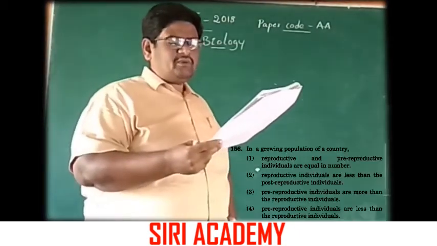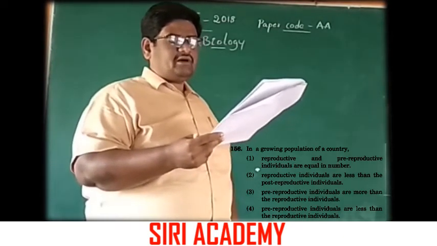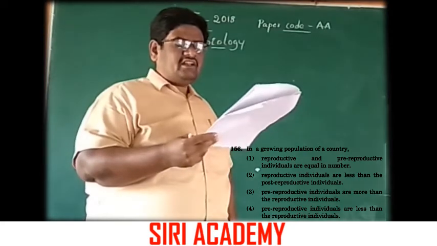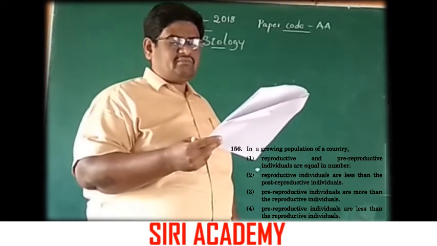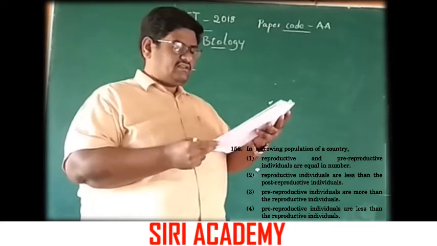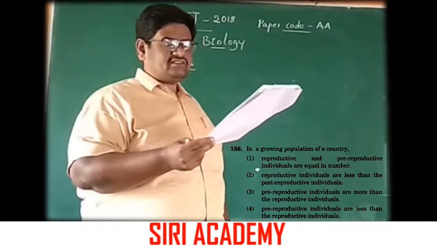A growing population of a country. Here, in a growing population, the first option says reproductive and pre-reproductive individuals are equal in number. It's not correct. Reproductive individuals are less than the post-reproductive individuals, also not correct.